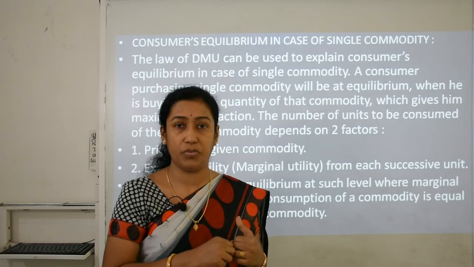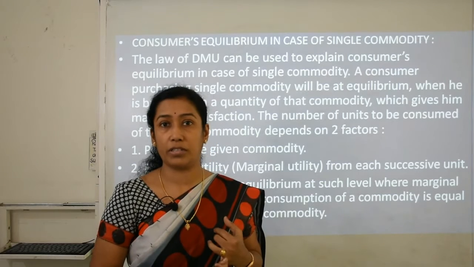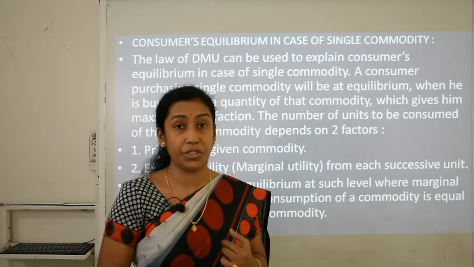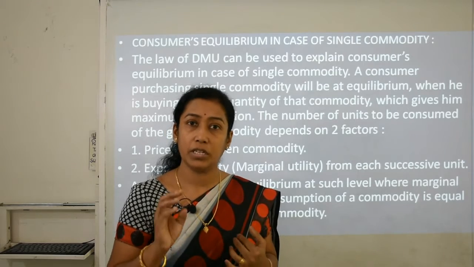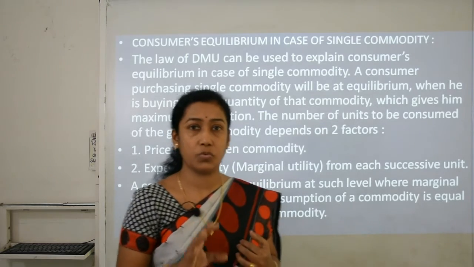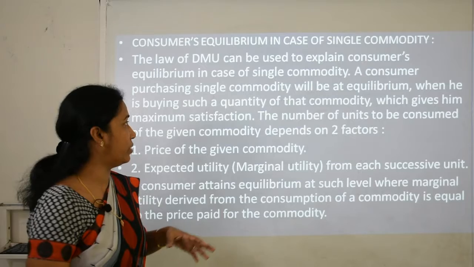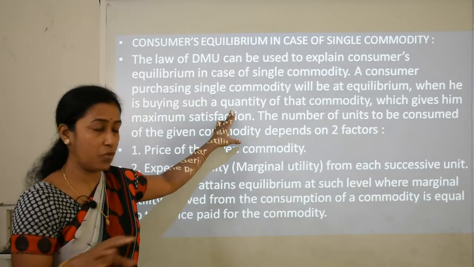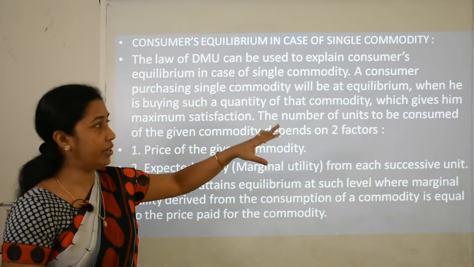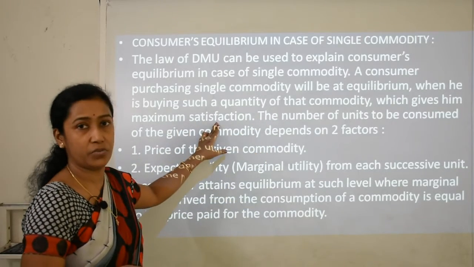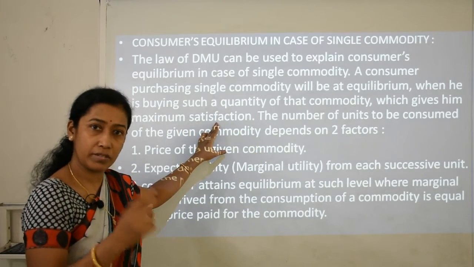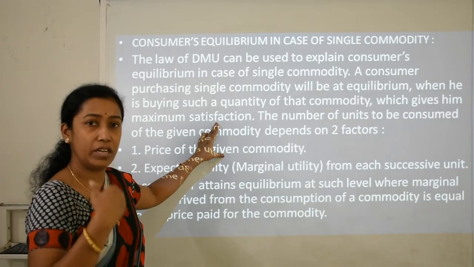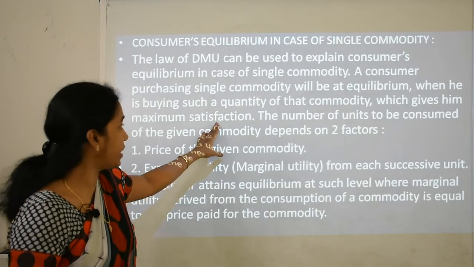Just like I said before, all those commodities must be of a homogeneous nature. Homogeneous nature means it must be the same in size, quality, quantity, shape, everything. So when he is buying such a quantity of a homogeneous commodity which gives him maximum satisfaction, whenever he consumes that single commodity, he will get maximum satisfaction.